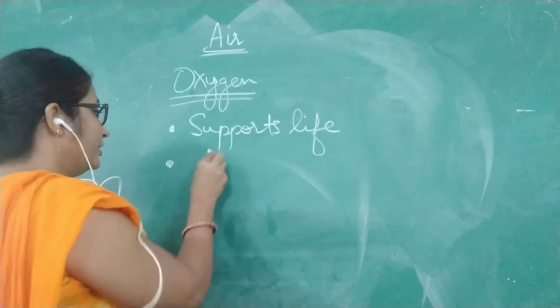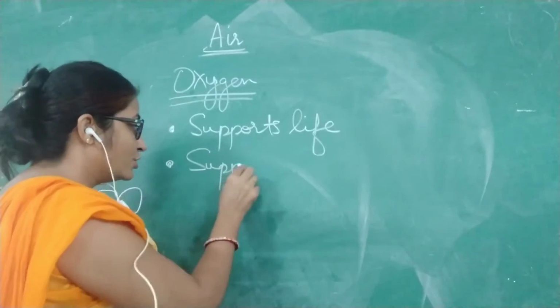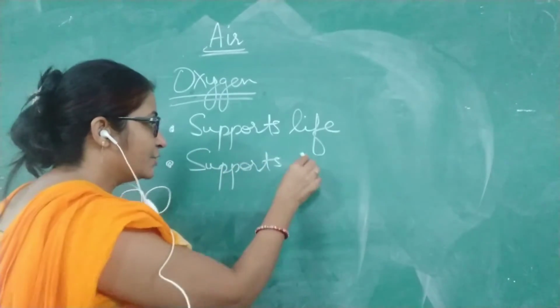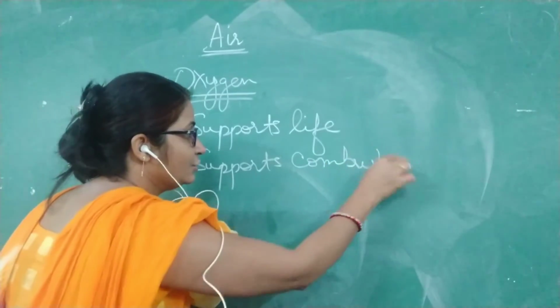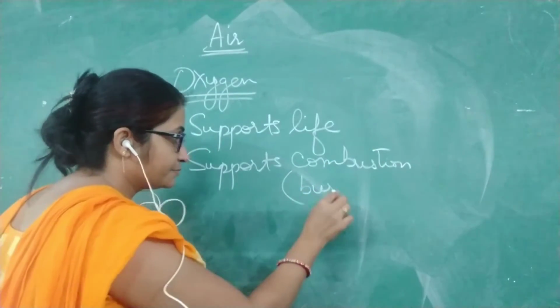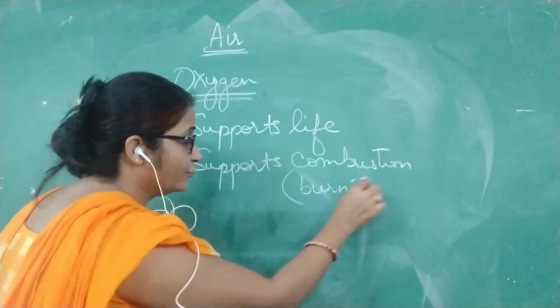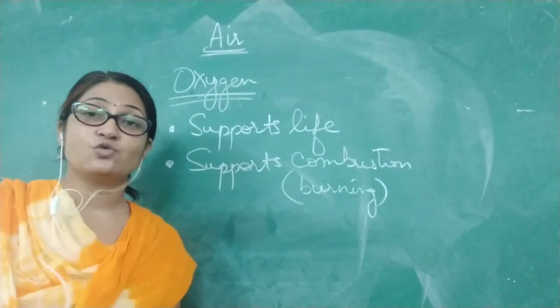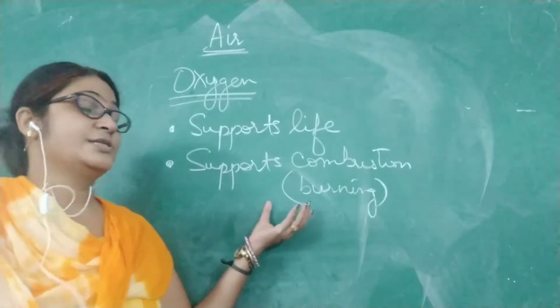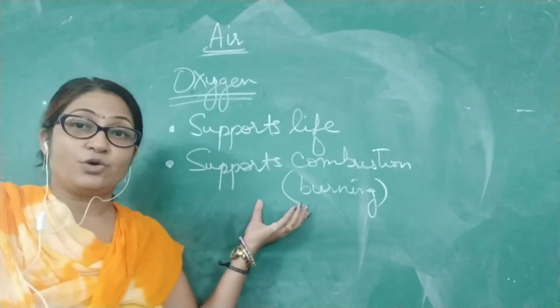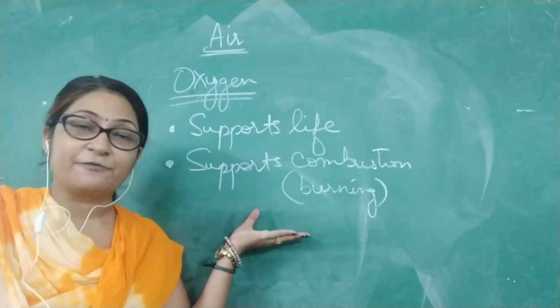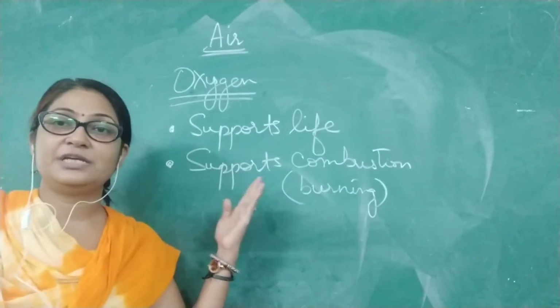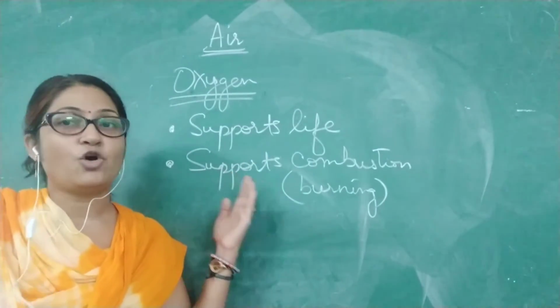This is also the only gas which supports combustion, or in simple words, burning. If you want to burn anything, if you want to light a fire, that is only possible if oxygen is present. Without this we cannot live. So oxygen is a very, very important gas.